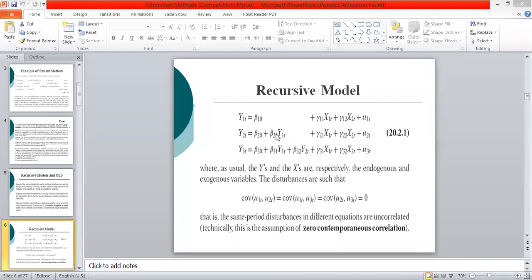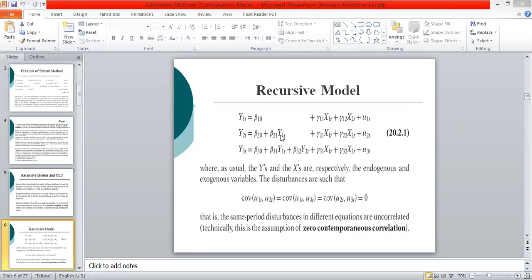Look at this Y1. Y1 depends upon U1. It means this Y1 involves U1, and U1 is here and U2 is here. It means U1 and U2 may be correlated. But by the contemporaneous assumptions, we are saying that U1 and U2 are uncorrelated.